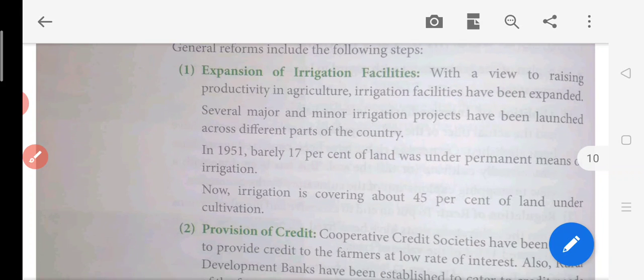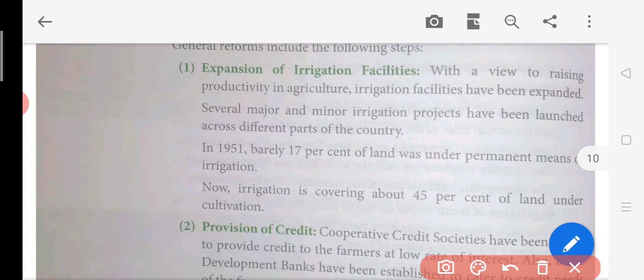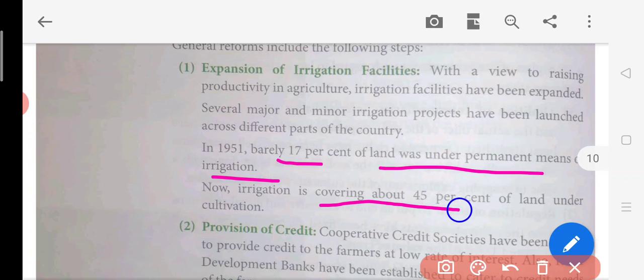Now here in 1951, barely 17% of the land was under permanent means of irrigation. Now irrigation is covering about 45% of the land under cultivation. You can see that in the beginning, in 1951, 17% of the land was under irrigation. Now 45% has been covered by this irrigation, which is a good improvement.